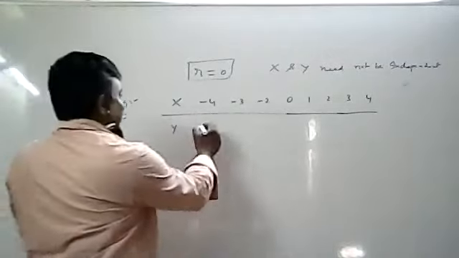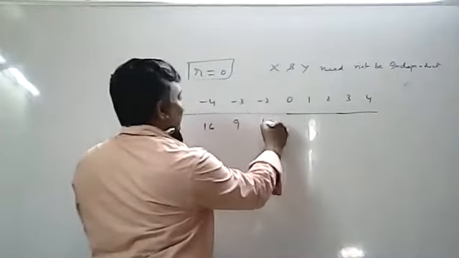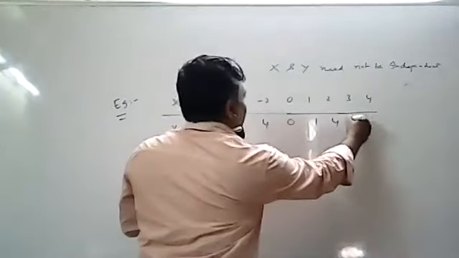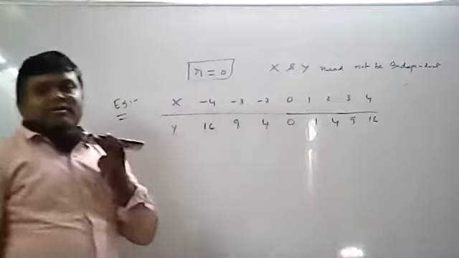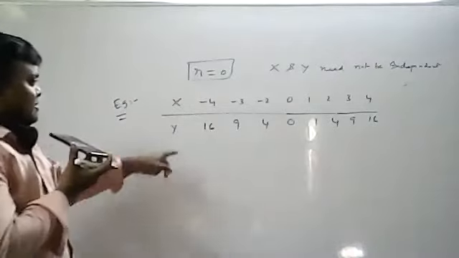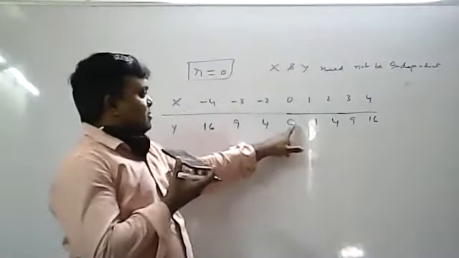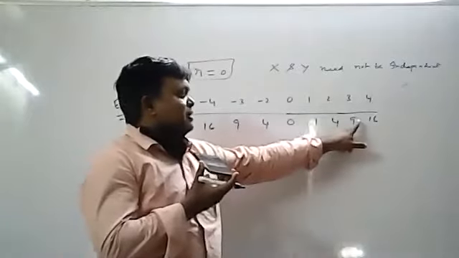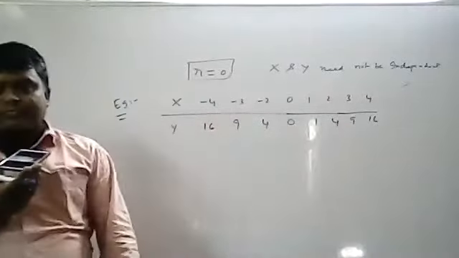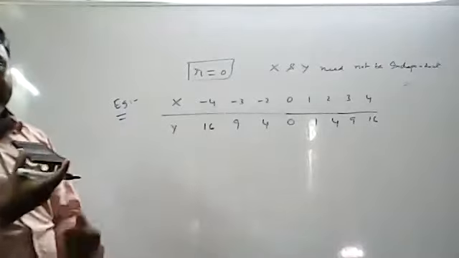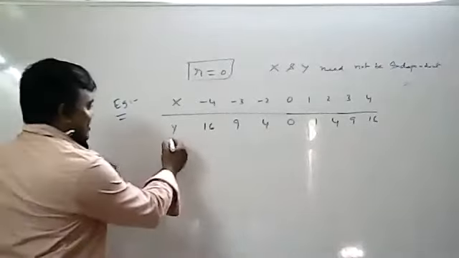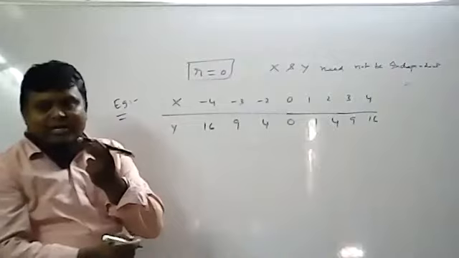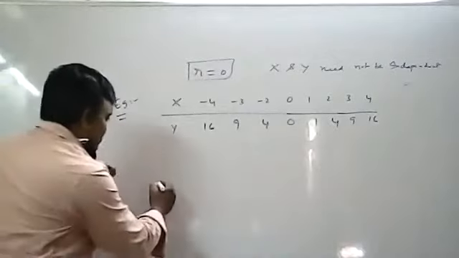Write down the Y values: 16, 9, 4, 0, 1, 4, 9, 16. Okay. So leave one line space, because the R formula, all of you know. Just now I am writing, don't write.